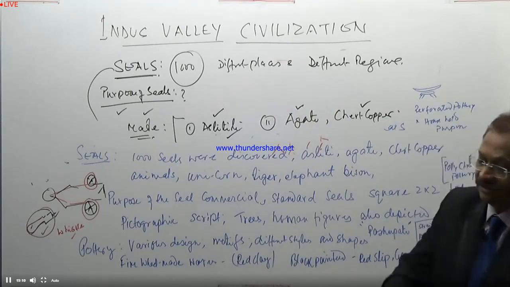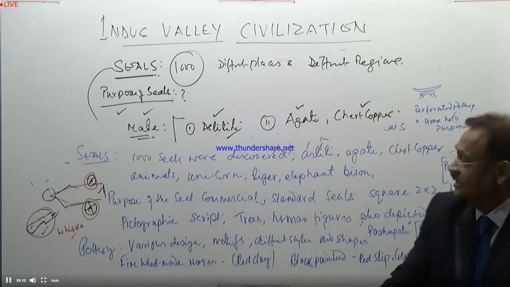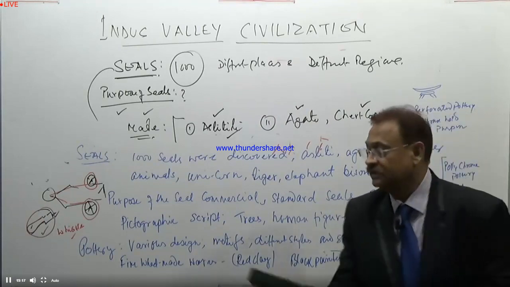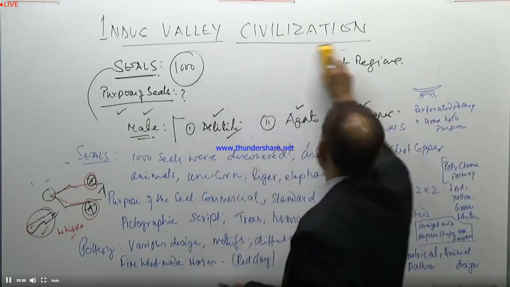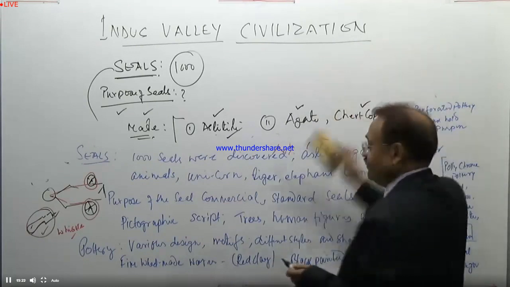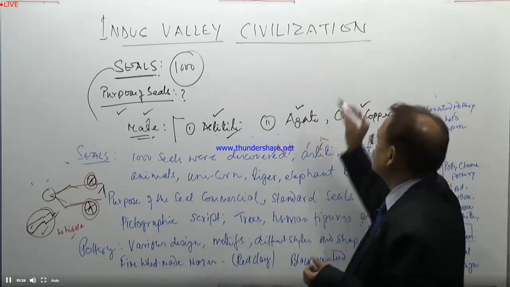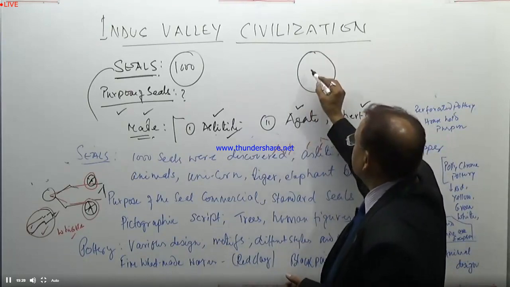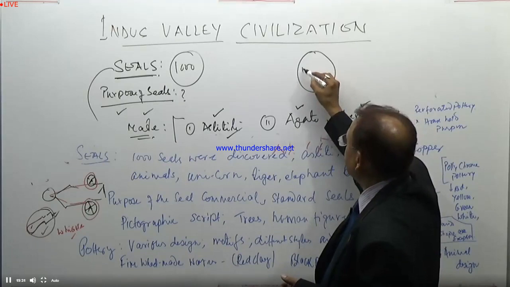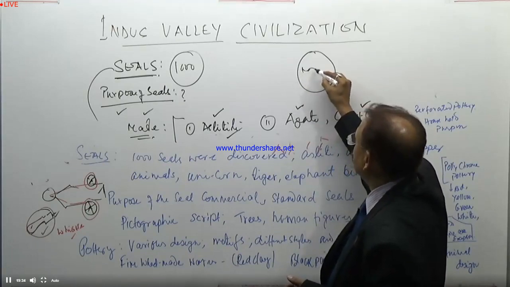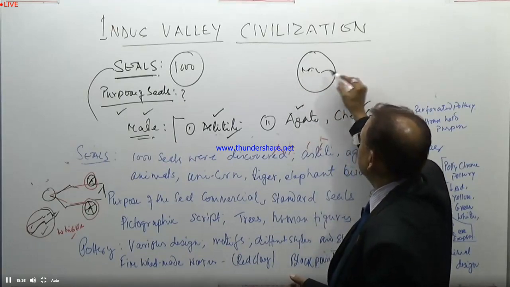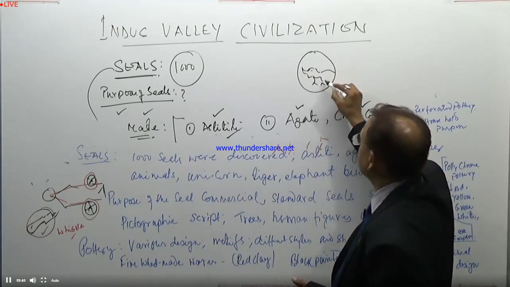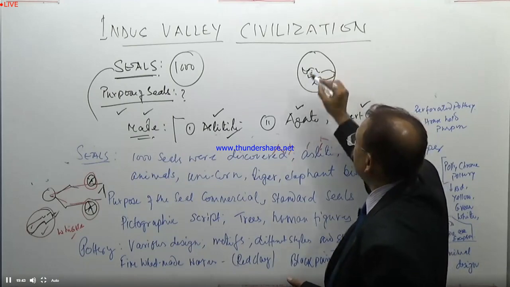On the seals, there was normally embossing of animals' pictures, animals' figures. Suppose this is the seal and the picture of the animal is a rhinoceros. It was often seen on the seals.